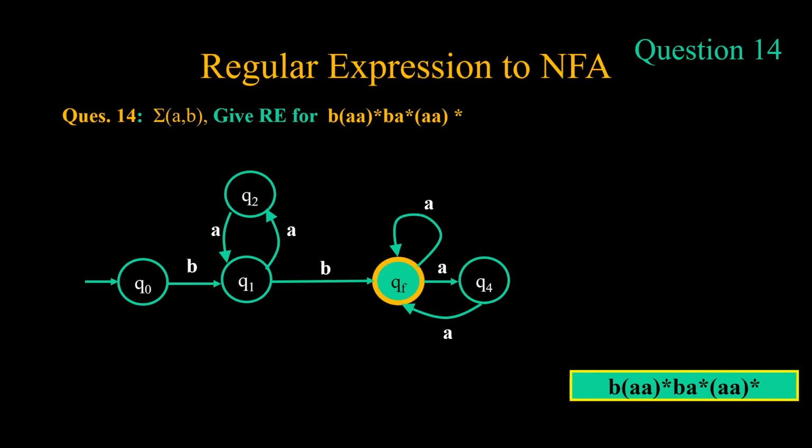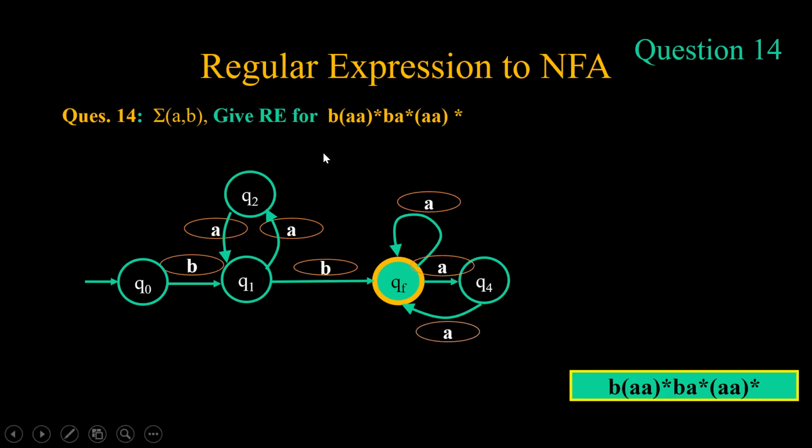The only difference is that in the previous question we had one a over here also, but in this case we have ba*ba*a*ba*. That means it will always loop around in this b, then a star and a star.